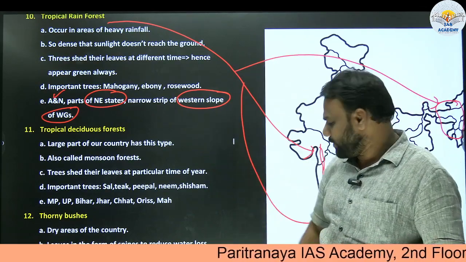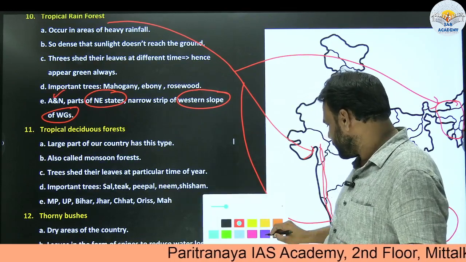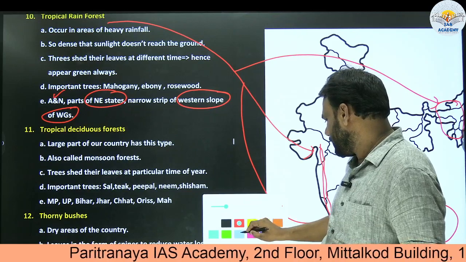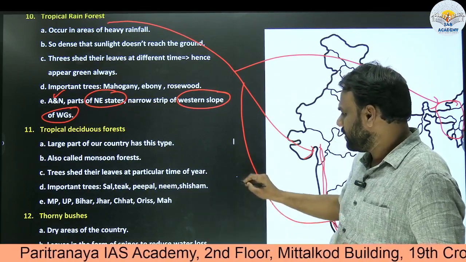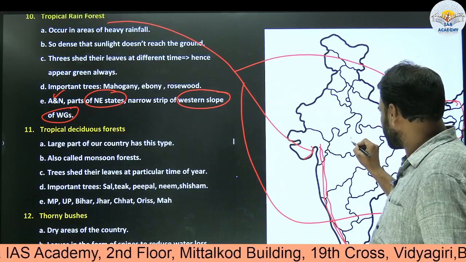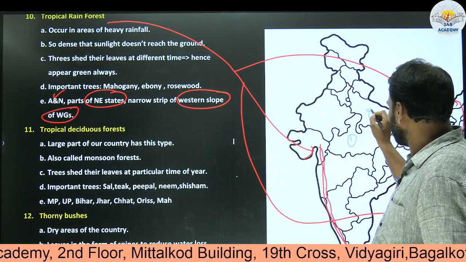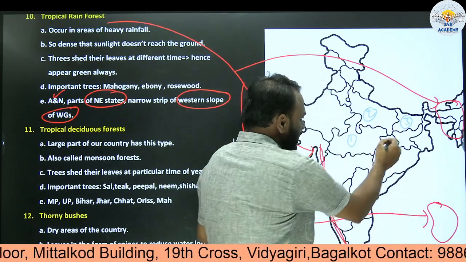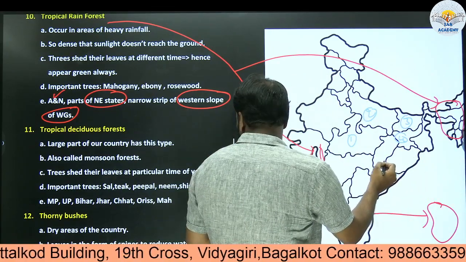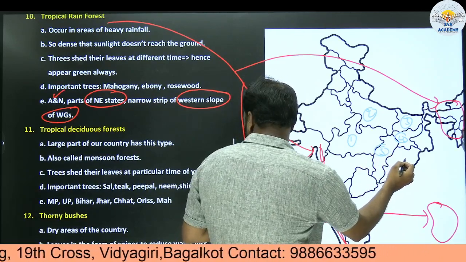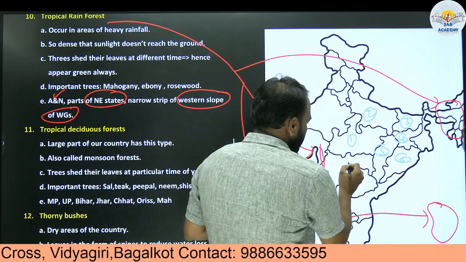Now similarly, when it comes to deciduous forest, where are they present? Madhya Pradesh, Uttar Pradesh, Bihar, Jharkhand, Chhattisgarh, Odisha and Maharashtra.